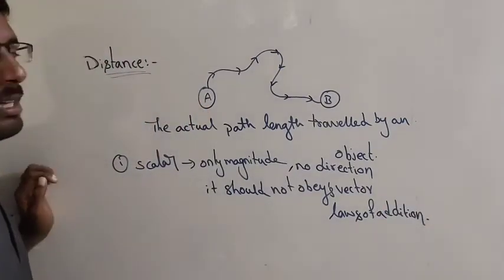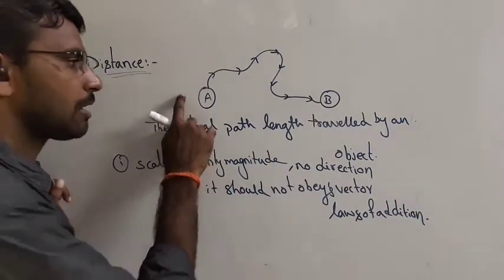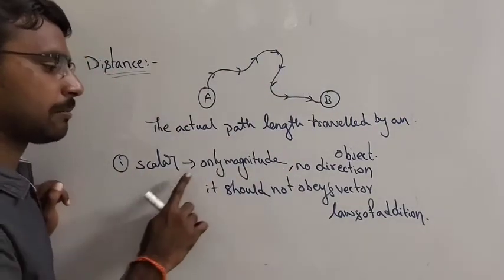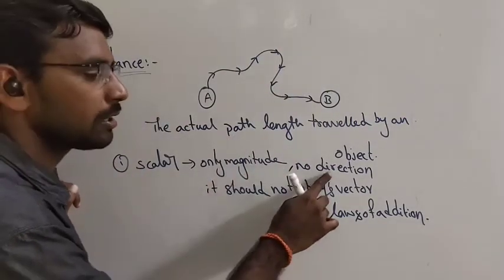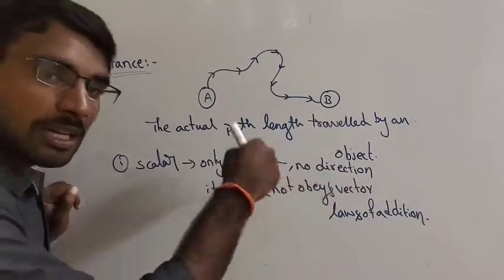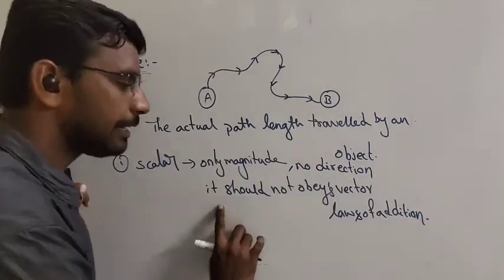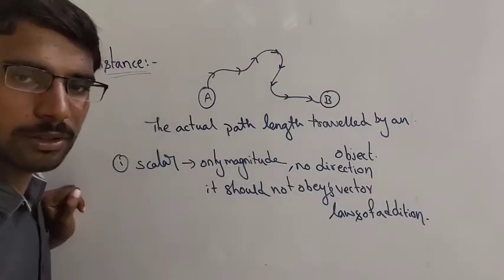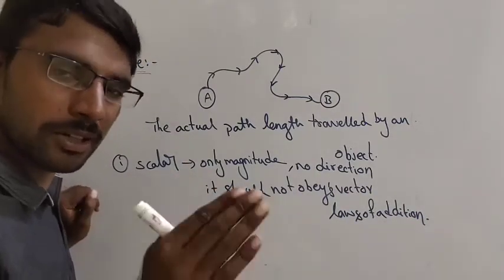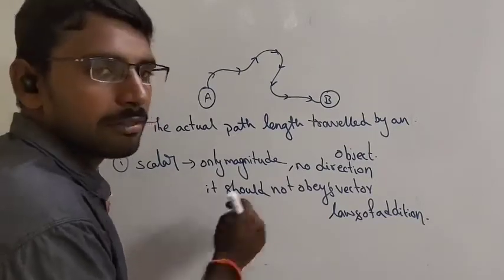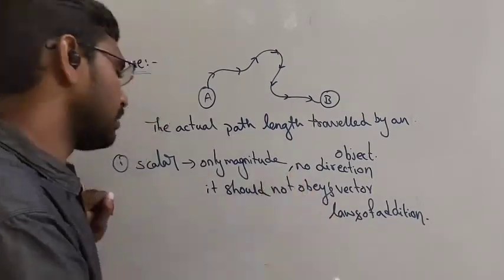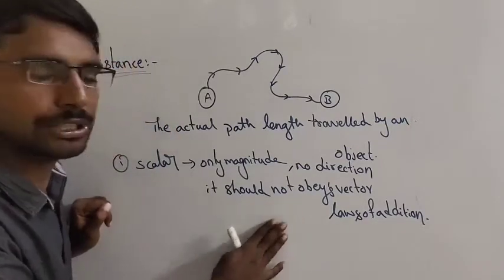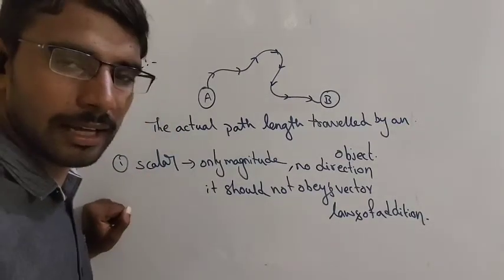That is called distance. So the actual path length travelled by an object is called distance. Scalar has only magnitude, there is no direction. If it has a direction, it should not obey vector laws of addition. Even if an object has a particular direction, if it does not obey vector laws of addition, then only it is called a scalar.